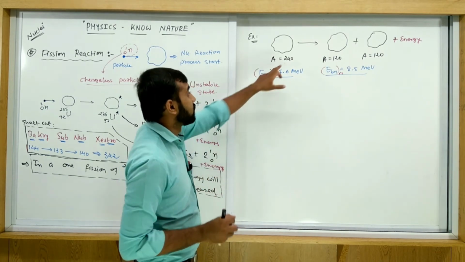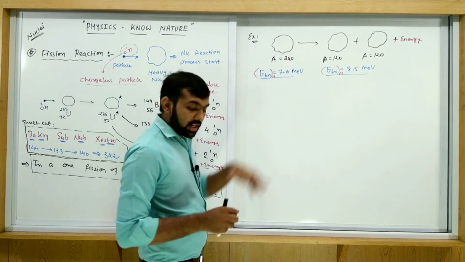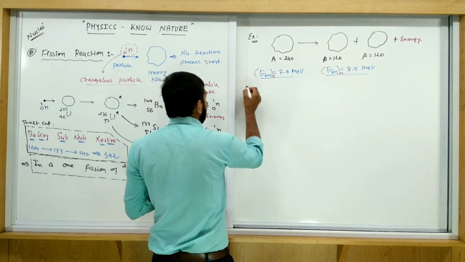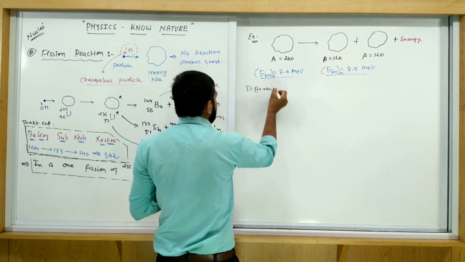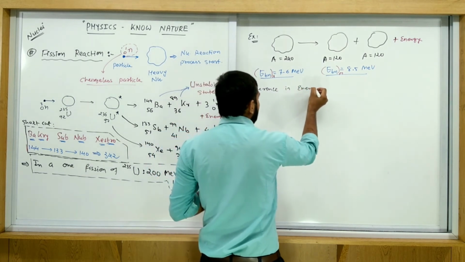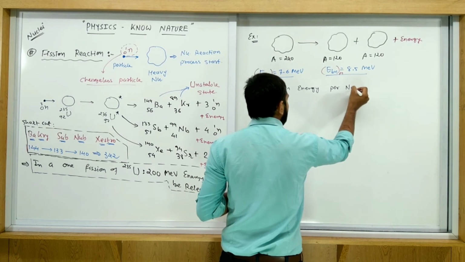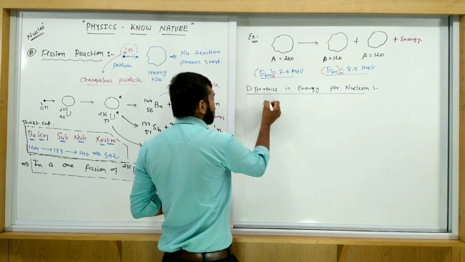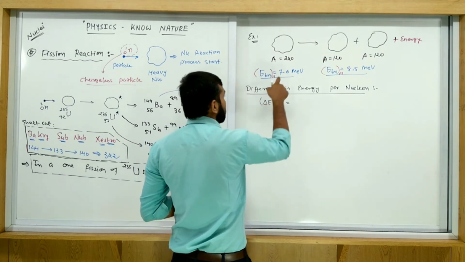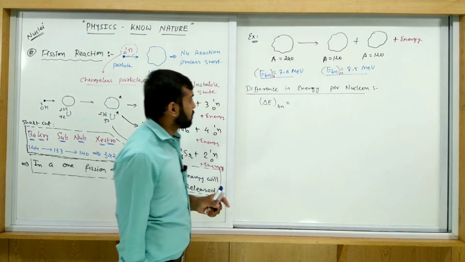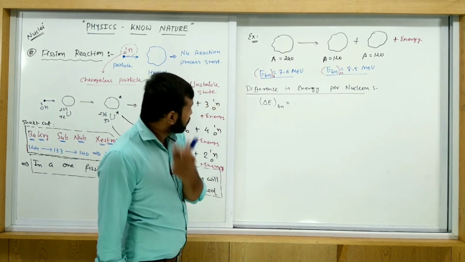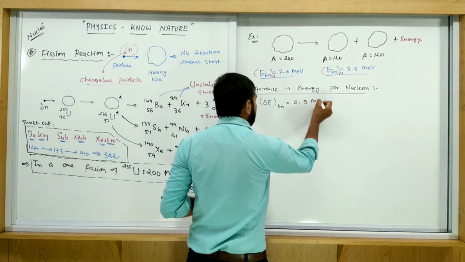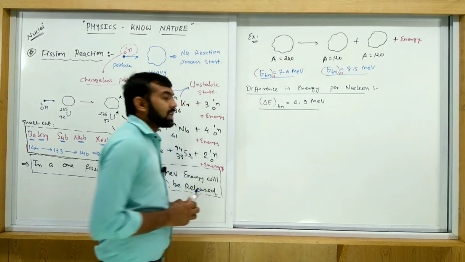Let's find the difference in energy per nucleon. So delta EBN is 8.5 minus 7.6, which is 0.9 MeV. So this much energy will be released per nucleon.